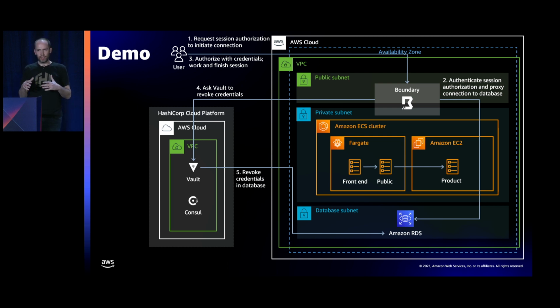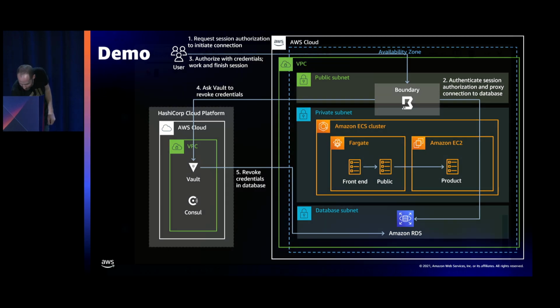It generates a TLS stack that's unique for that particular session between the user and one of the Boundary workers. So everything that you do, even if you're connecting to localhost, even if it looks like it's unencrypted, is actually always encrypted going to and from the user and the Boundary worker. It will then generate a session authorization token. That token contains that information and also allows the user client, either the Boundary desktop UI or the Boundary CLI, to make that connection to the worker, present its credentials, and have that connection proxied all the way to the database. That's what Rosemary's going to show in just a moment with Boundary.